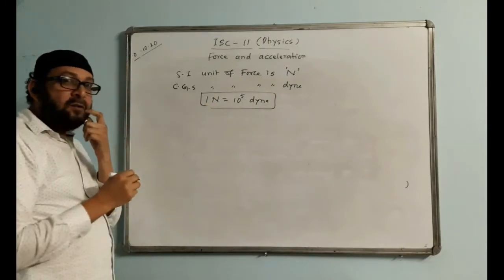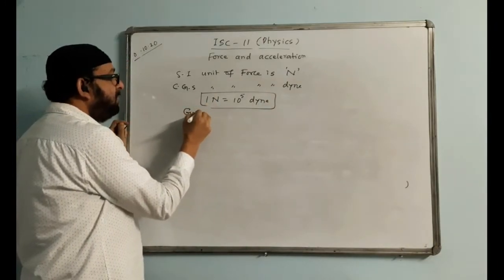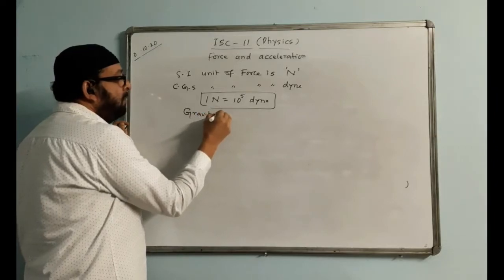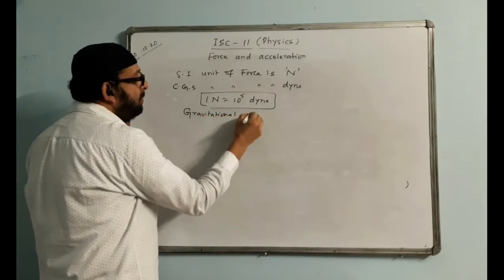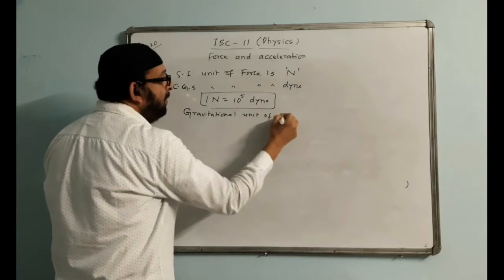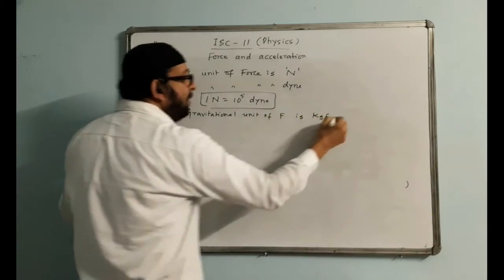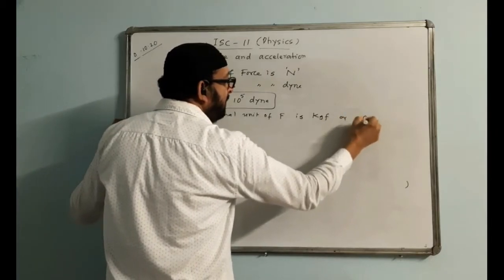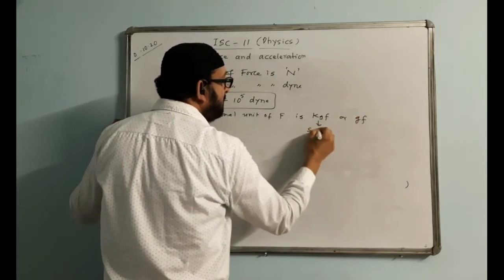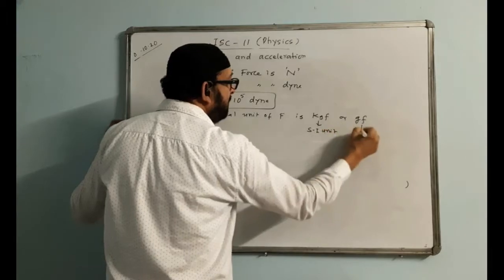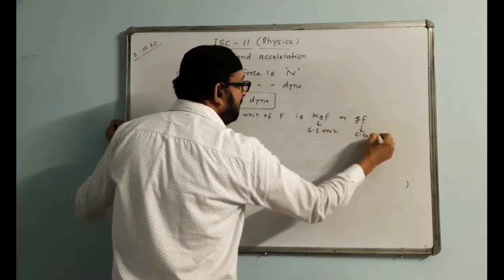What is the gravitational unit of force? The gravitational unit of force is kgf or gf. Kgf is the SI unit, and gf is the CGS unit.